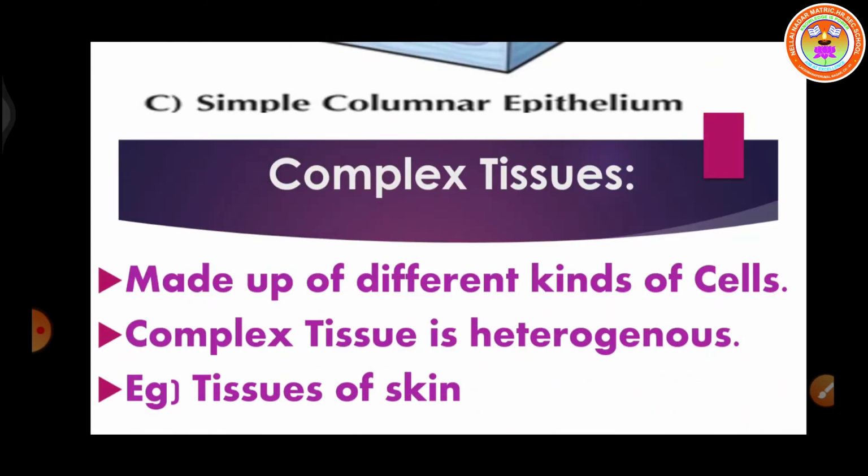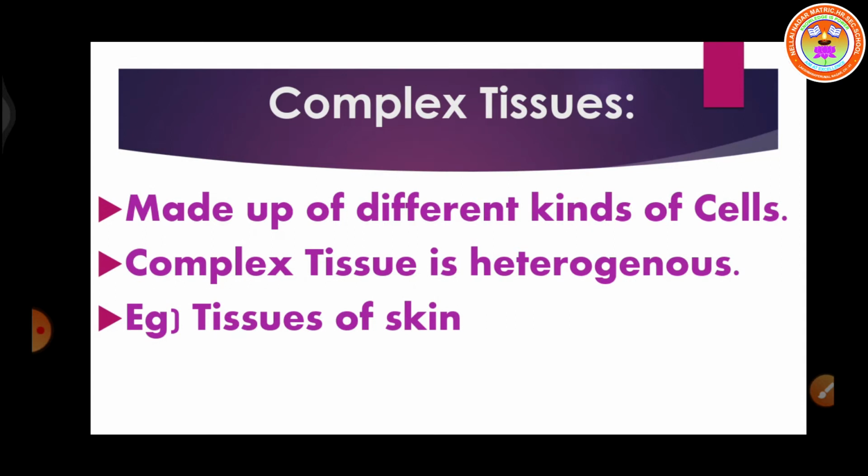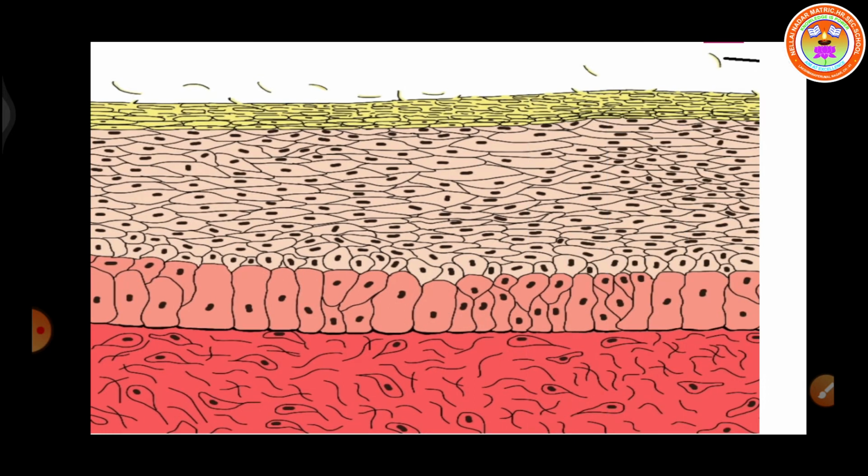The next tissue is a complex tissue. Complex tissues are made up of different kinds of tissues. They are heterogeneous in nature. Homogeneous means similar, heterogeneous means different. Here you can see the tissues of our skin. Here you can see various layers of tissues. So it's heterogeneous, made up of different types of tissues.